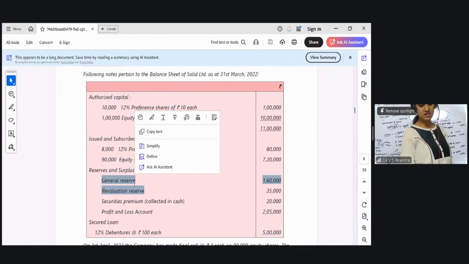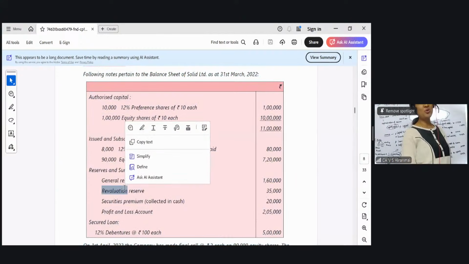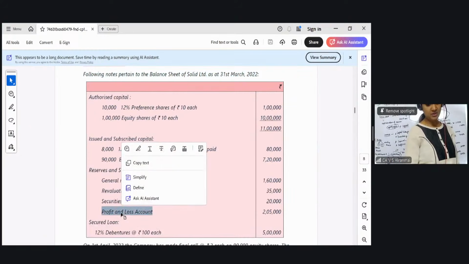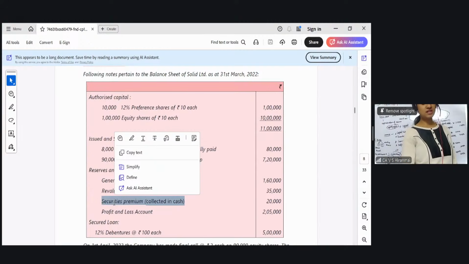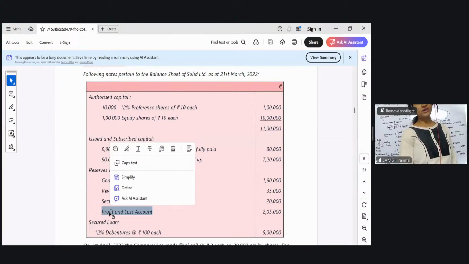Then please see, general reserve is there. Revaluation reserve is there. Will you touch this for the bonus issue? No, madam. You should give a note: revaluation reserve does not consist of actual profit, so it is not included for the issue of bonus shares. Good. Then securities premium is there. P&L account is there. Do you have capital redemption reserve in the question? No. So put capital redemption reserve in the entry as 0. And then first you will touch the securities premium. Second, you will touch the general reserve. And then if you need anything over and above, then only go to the P&L account. Okay?